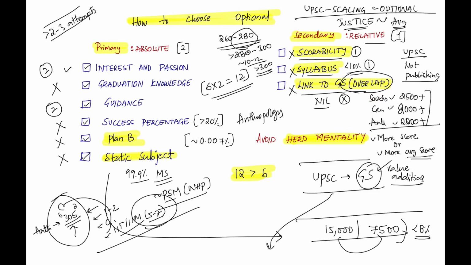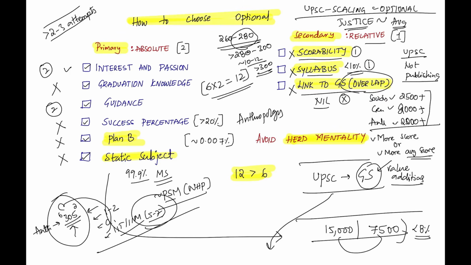That's why doctors are of the opinion that medical science is not a good optional. But with the stats, with the facts, with the analysis, I'm telling you, just look at what I just did. I have given you the primary and secondary criteria. Medical science is a good optional based on these facts. If you have interest in medicine, you anyway have graduation knowledge, and guidance is available with the help of UPSC MEDICO. Success percentage is high according to the statistics. It helps you as plan B, and it is a static subject which doesn't need any value additions.